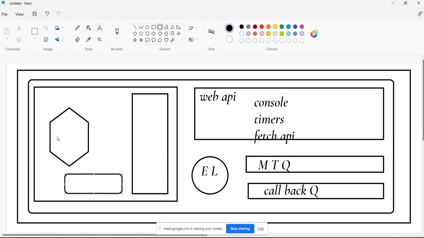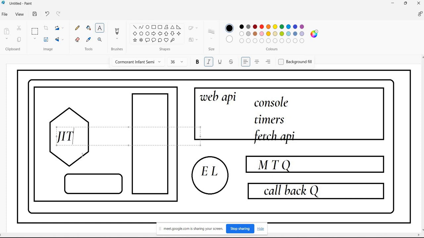So this is the JavaScript runtime environment. This is a JIT compiler. The JIT compiler will take care of converting high-level programming language into low-level programming language. And this JavaScript engine will utilize all these resources in the browser to execute JavaScript. We're going to learn about event loop, callback queue, microtask queue and timers very soon. So far we are just learning synchronous things, and how JavaScript handles asynchronous things we will learn in coming days.